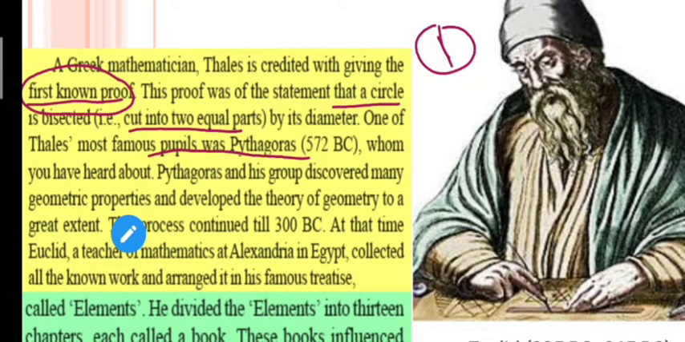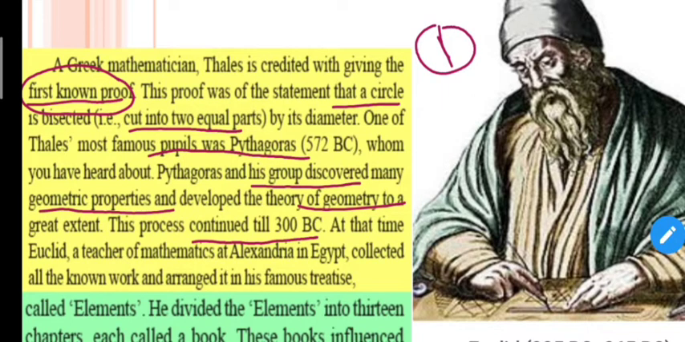Thales' most famous pupil, I can say that most famous student, was Pythagoras, and he also did many proofs regarding geometry. So he and his group discovered many geometric properties and developed the theory to a great extent. This process continued till 300 BC.